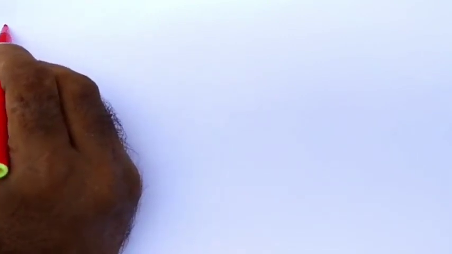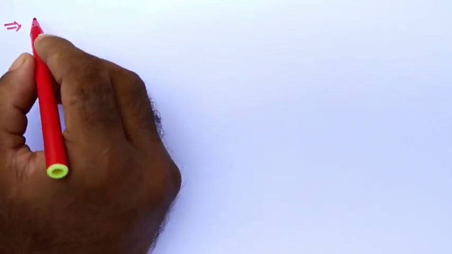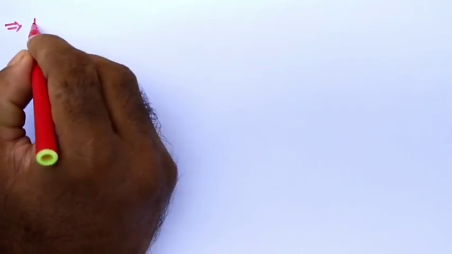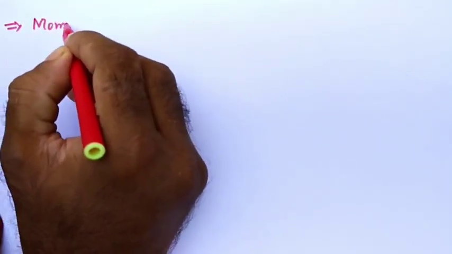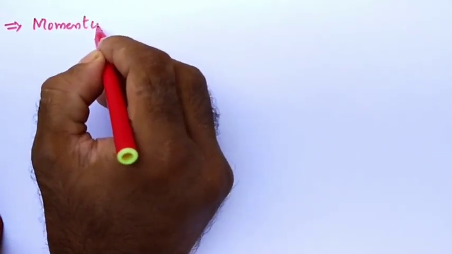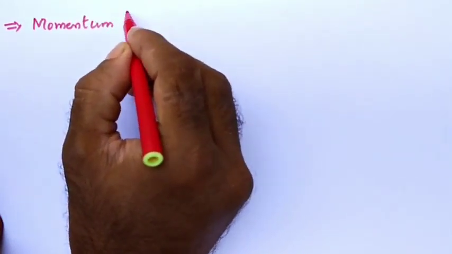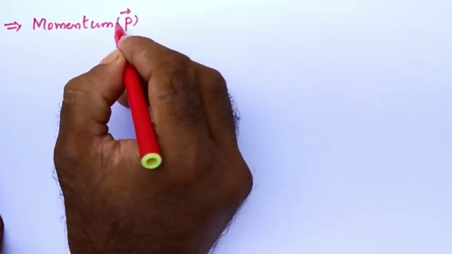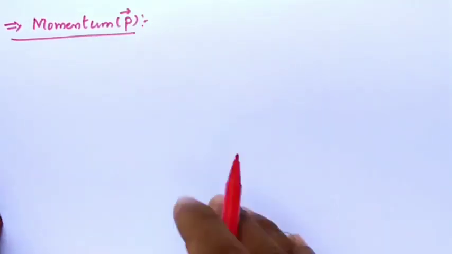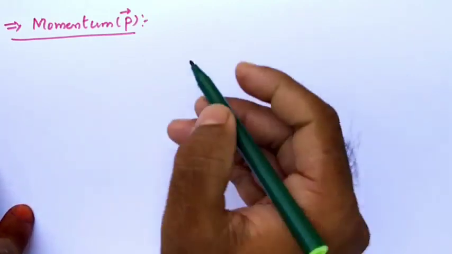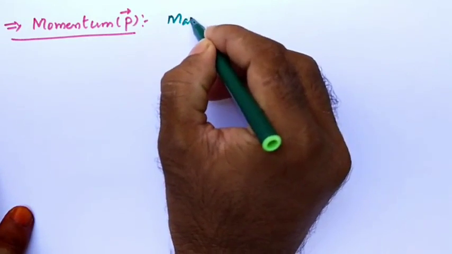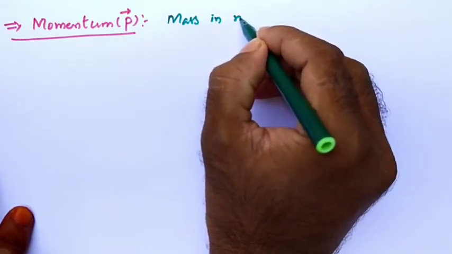Now let us learn Newton's second law. Before that, let us define another physical quantity, momentum. This is denoted by P and it is a vector physical quantity. Momentum is nothing but simply mass in motion.